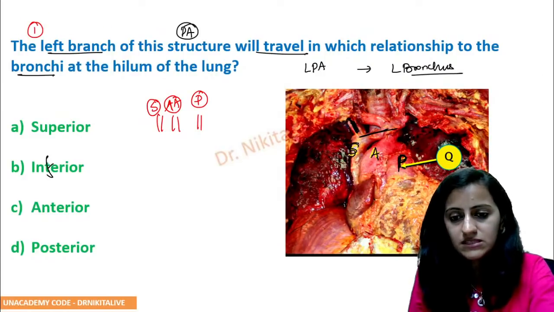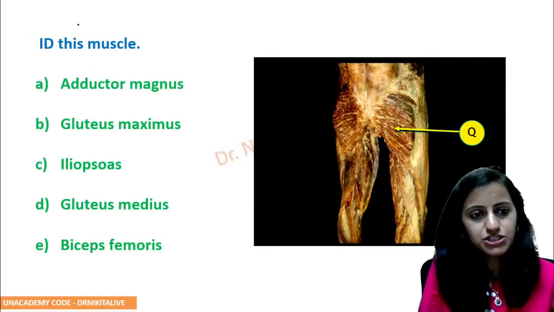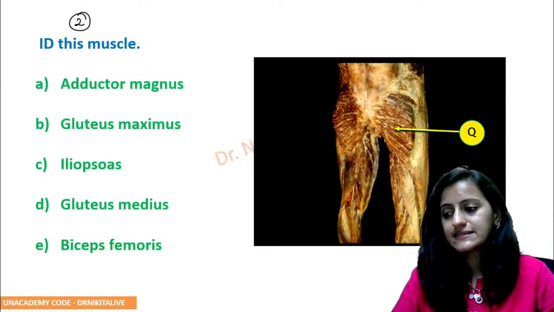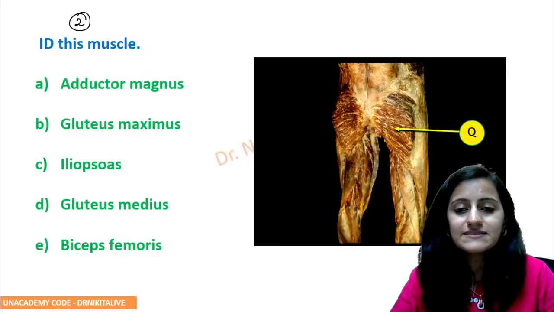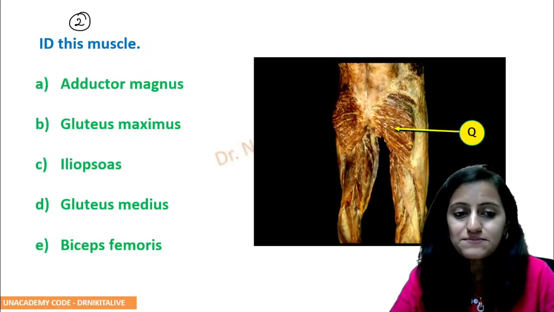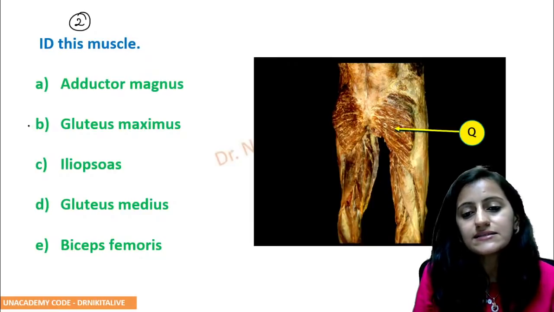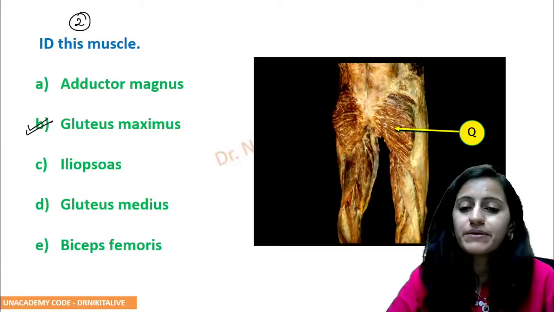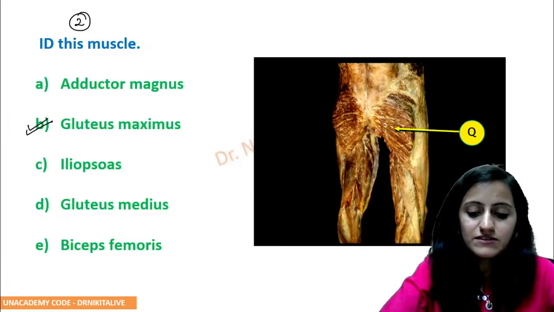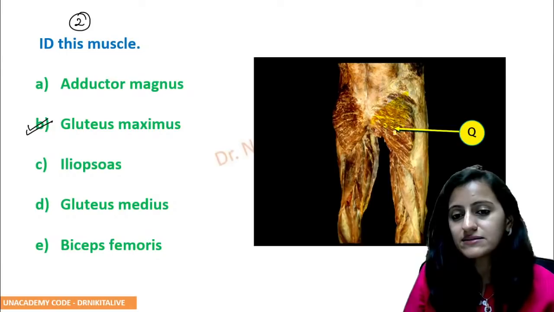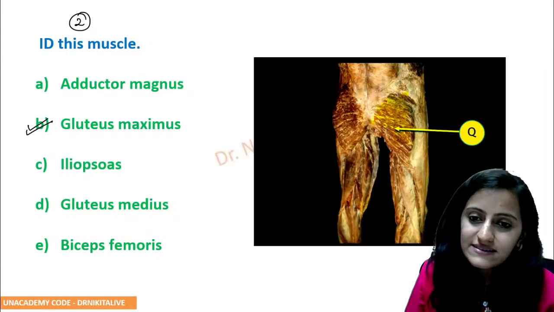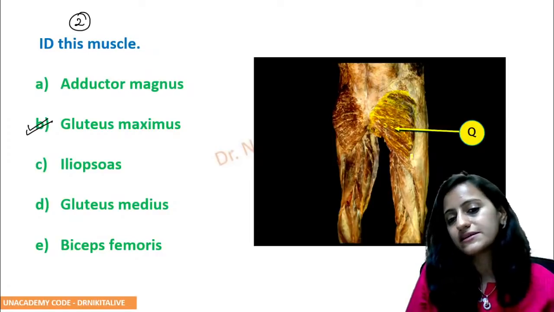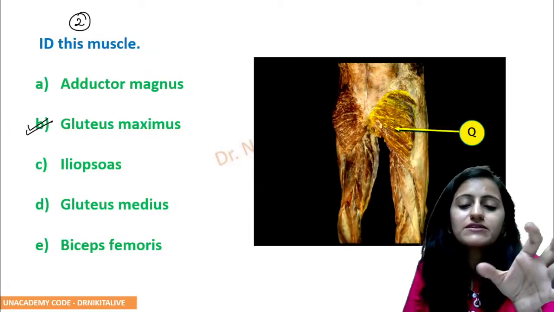Okay, now going to the next question here. Identify this muscle. There was this sort of question in the recent INICET exam as well. The answer here is gluteus maximus, right? Why? Because you can see that this is the muscle which is majorly located here in the buttock, the gluteal region, and it has its origin from the sacrum also. It's a big bulky muscle having the origin from the sacrum.